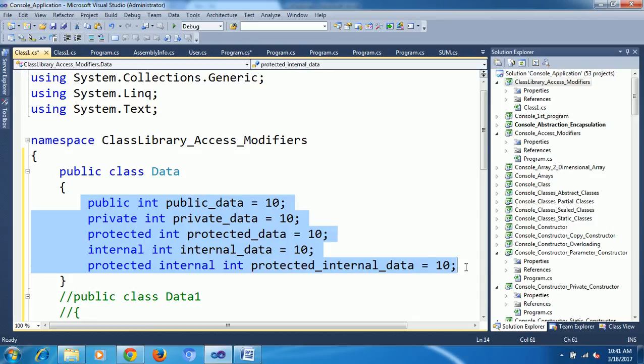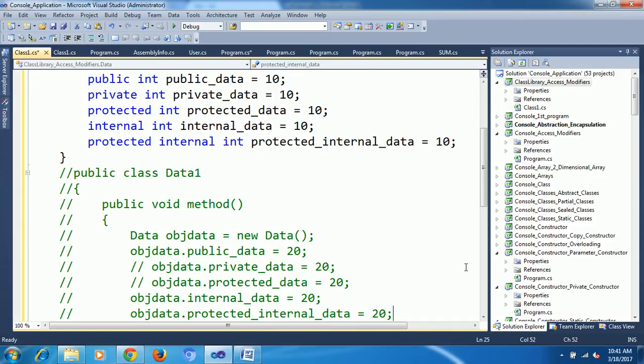This is one project. Under the project, one class. Under the class, I declare the variables. Now I am going to explain the first one. The first one is same project, same class.